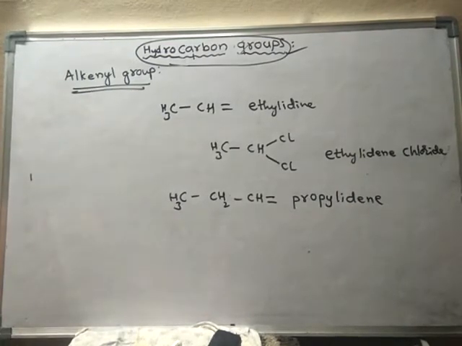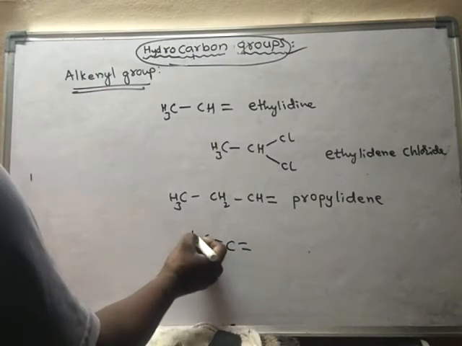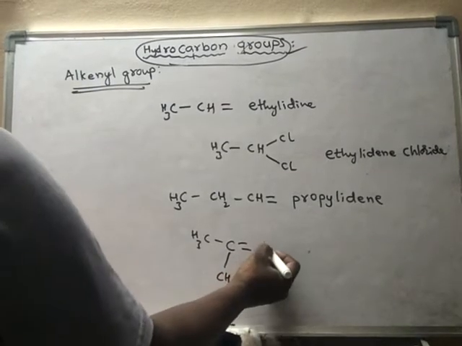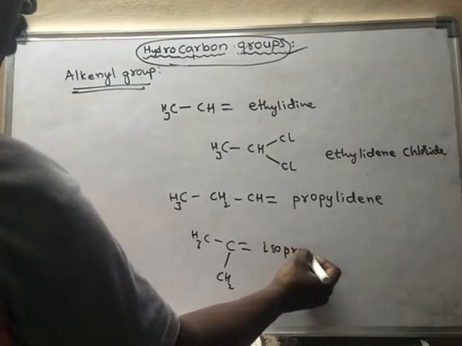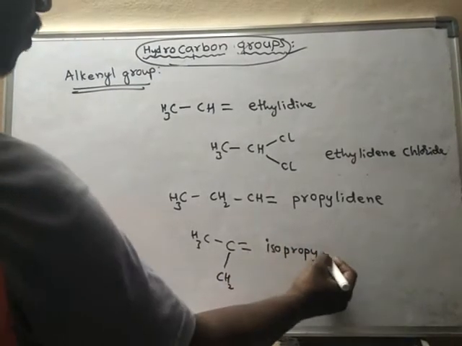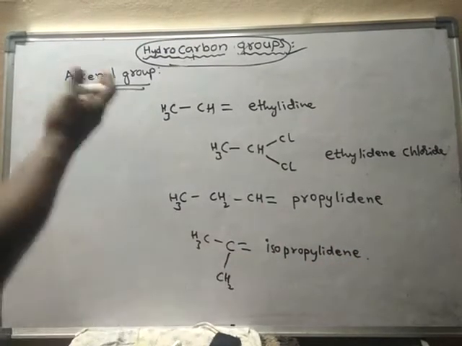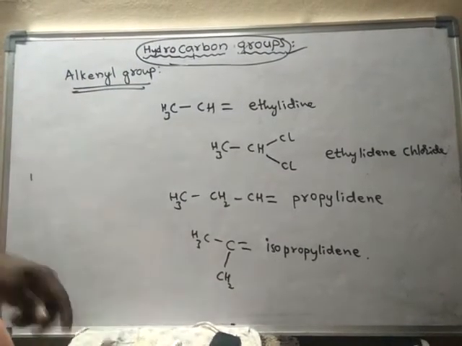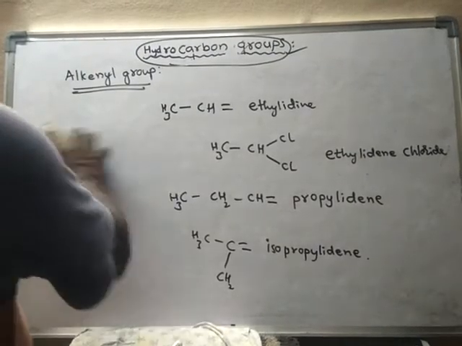Propylidene. So this group is said to be isopropylidene. So like this, these are some of the examples of alkenyl groups. These are all alkenyl groups only.